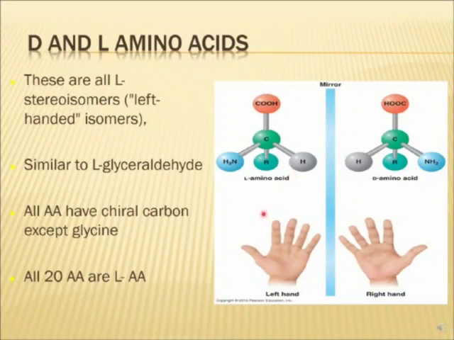Now all amino acids have a chiral carbon except glycine. Now what is chiral carbon? Chiral carbon means the carbon atom, this central carbon atom, is attached to 4 different groups. It has 4 valencies, so it is attached to 4 different groups. So it is chiral, but the exception is glycine, because in glycine this R group is H. So we will have 2 H attached to 1 carbon. So this will not be chiral anymore. This chiral carbon is also called an asymmetric carbon.